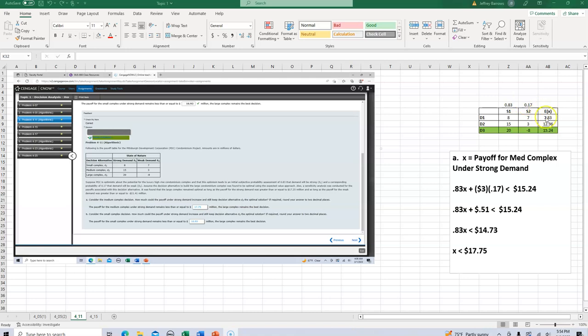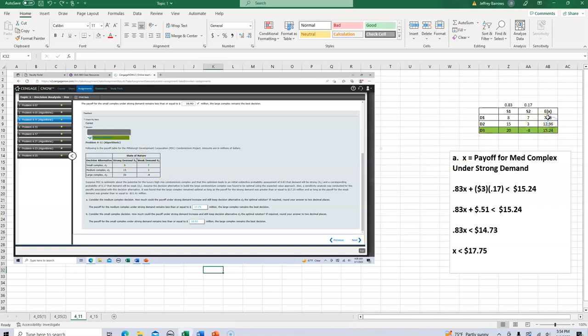That is going to allow us, if you remember back in your statistics course, there's something called an expected value. When you have a discrete random variable and you want to compute the long run expected outcome, you take each outcome and multiply it by its associated probability, and that will give you the expected value. So the first thing I have done here is find the expected value of each one of these complexes, given the payoff for strong and weak demand and the respective probabilities.